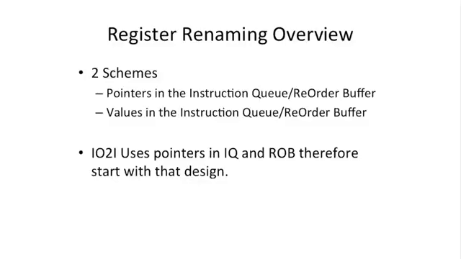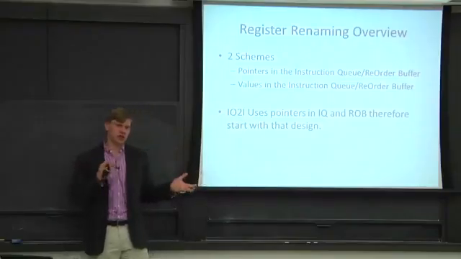OK, so we're going to be talking about 2 major schemes, and they are mirrors of each other and have slightly different hardware requirements. But when you think of them, they're just logically duals of each other, and there are different ways to think of the same problem.